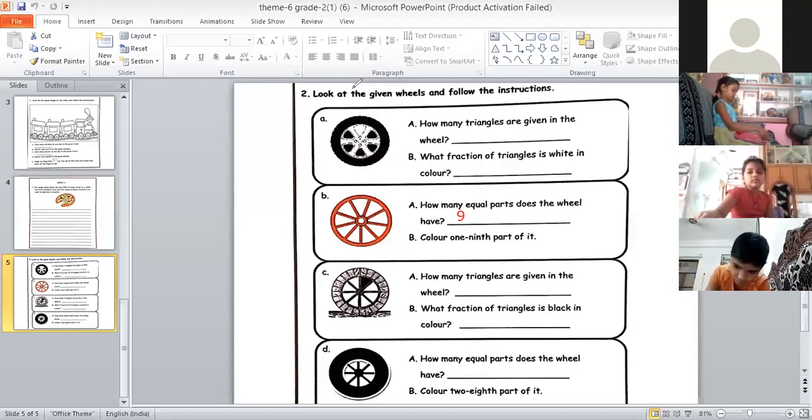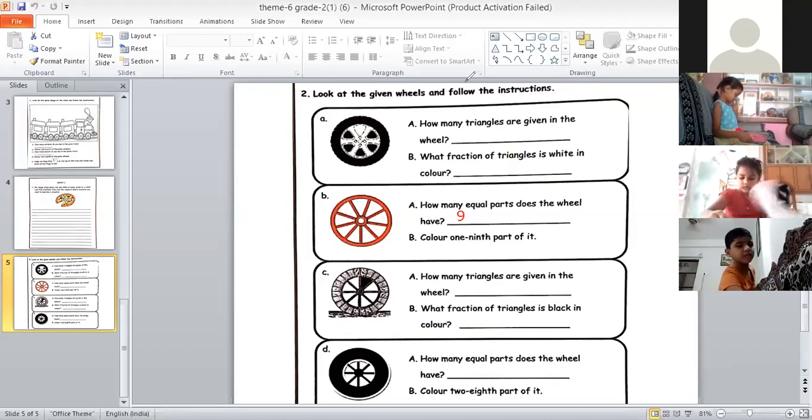Now read it. Color 1/9 part of it. Okay. Now Supratik, we have to color 1/9 part of it. What do you mean by 1/9?